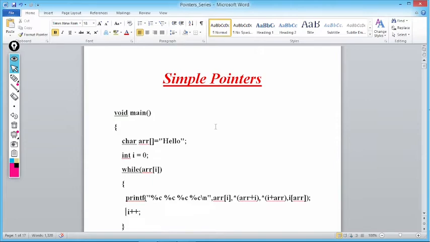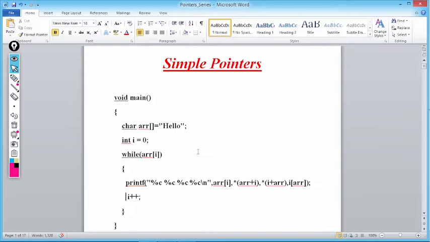So what is the difference between an array and a string? If any character array is terminated with \0, it becomes a string. So every string is a character array, whereas every character array is not a string. That we have already discussed in the previous lectures. So char arr is equal to "hello".